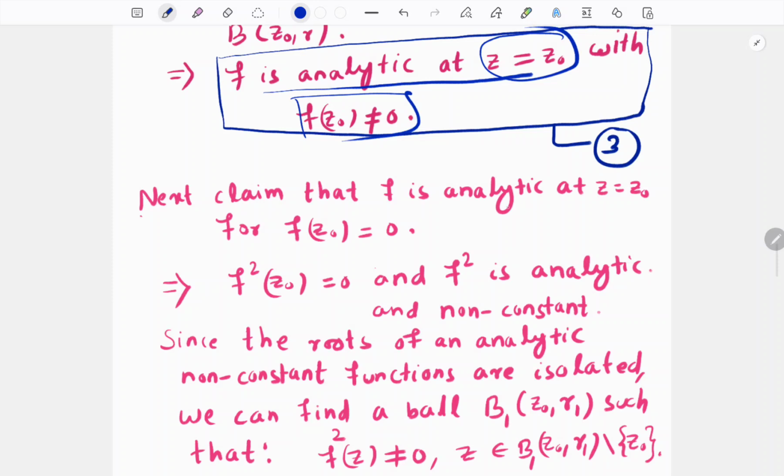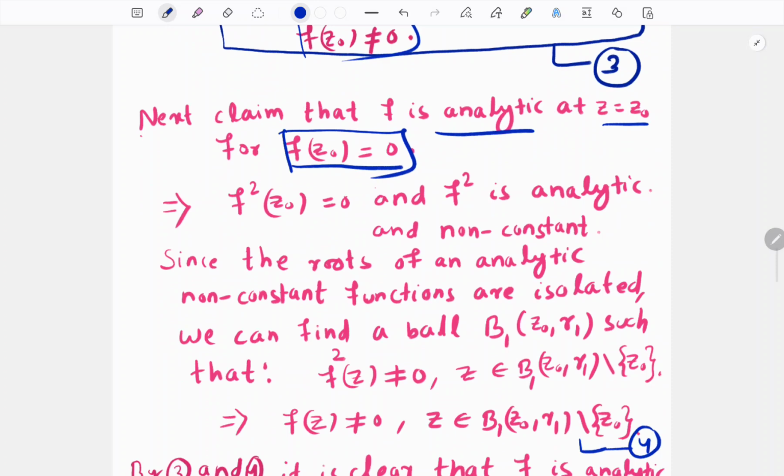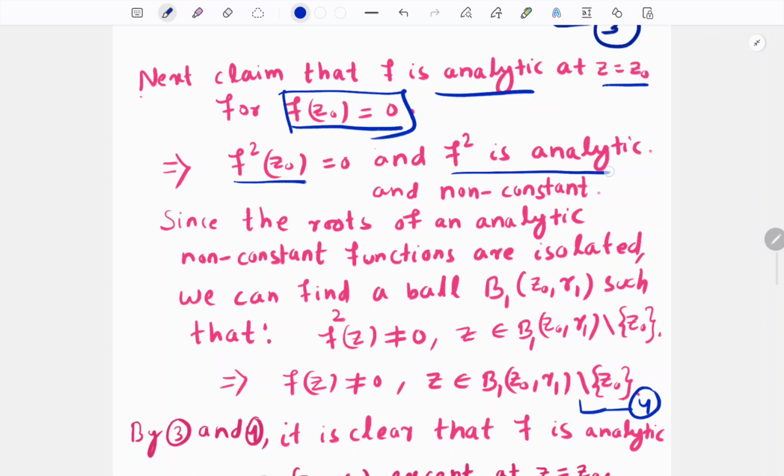We will prove that f is also analytic at every point where it is equal to 0. Once we prove this, then we are done. Okay, since f of z naught is equal to 0, it implies f square of z naught is equal to 0, since f square of z naught is nothing but f of z naught into f of z naught, and it is given that f square is also analytic and non-constant, and we know that the zeros of non-constant analytic functions are isolated.